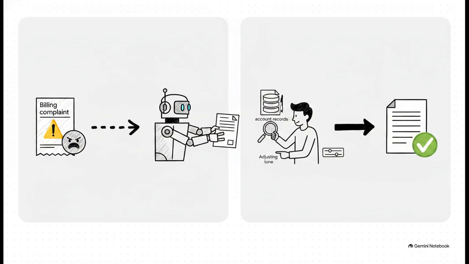So we step up and construct a highly defined gate. A specific support agent reads each AI-drafted response for strict accuracy against the actual account record, and they carefully adjust the tone before it ever sends to the customer. Now that is a safe, actionable AI use case.